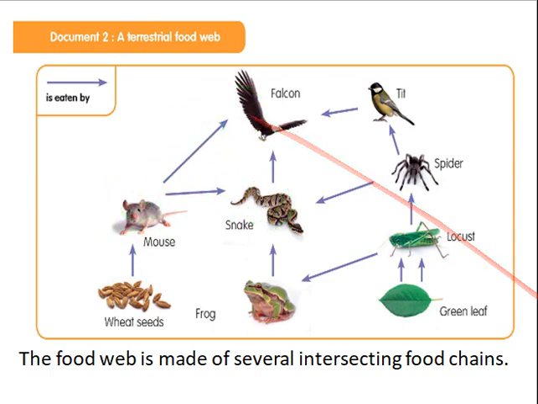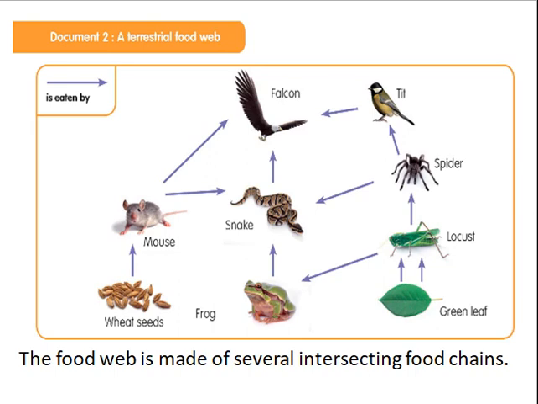Let's move to another one. The green leaf is eaten by the locust, locust eaten by the frog, frog eaten by the snake, and the snake is eaten by the falcon. Let's move to the third one. Green leaf is also eaten by the locust, locust eaten by the spider, spider eaten by tit, and tit eaten by falcon, or we can say spider eaten by snake and the snake eaten by the falcon. This is a terrestrial food web which takes place on land.